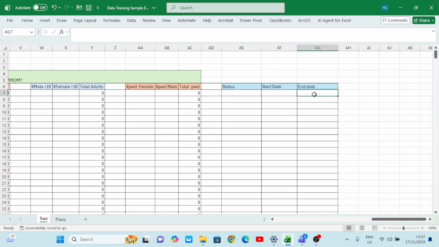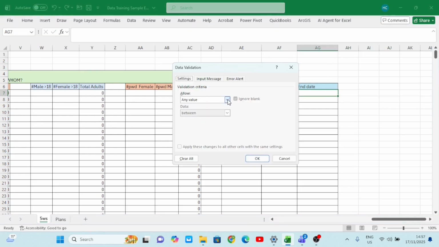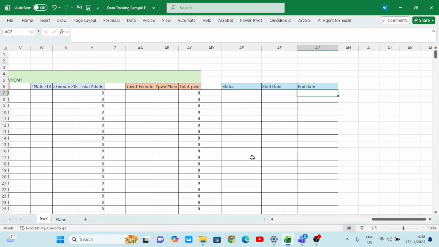Now I'll do the same thing with the end date. I'll click data, go to data validation, go to that same place that we talked about. We will not select list, we'll select date now, and it says between the 1st of January 2025, right up to the 31st of December 2027, and I click OK.